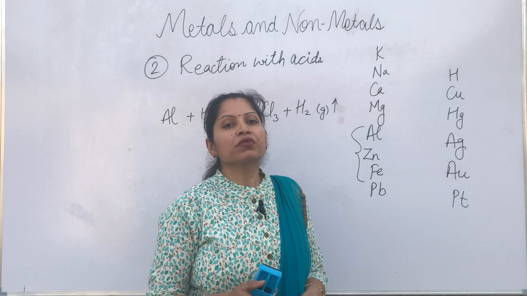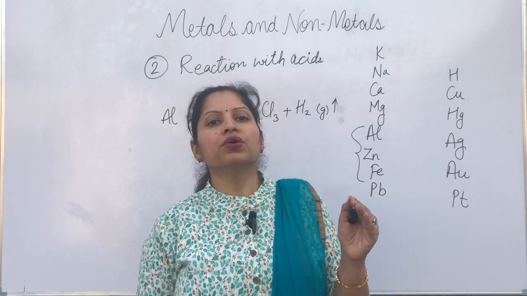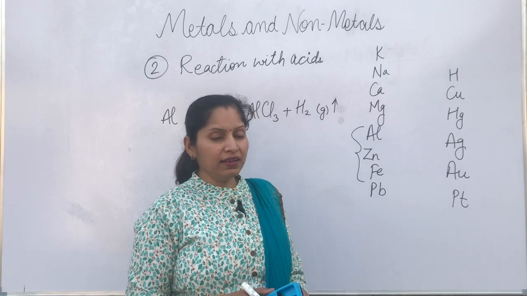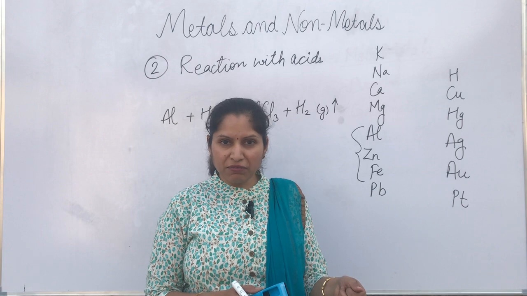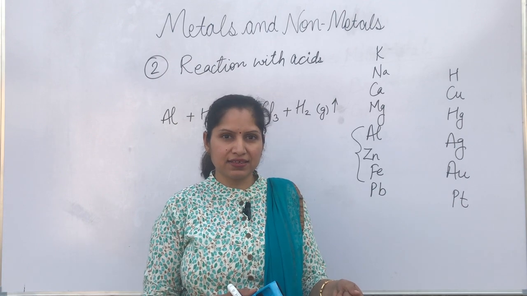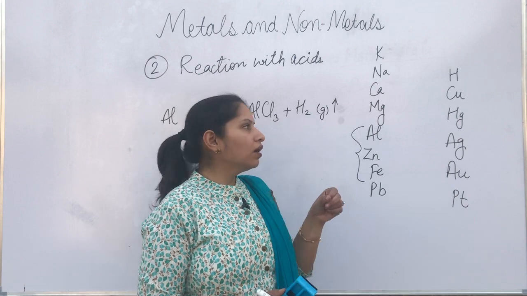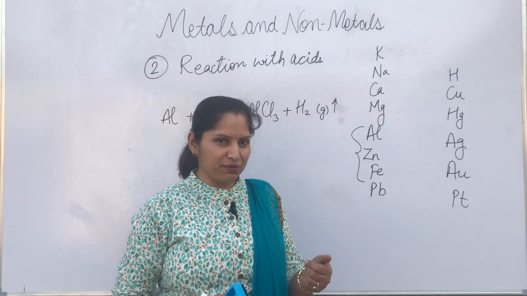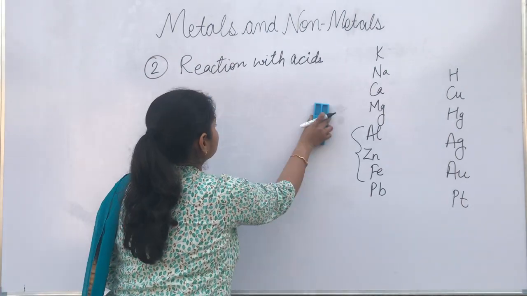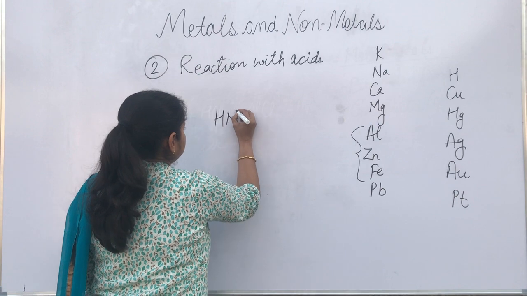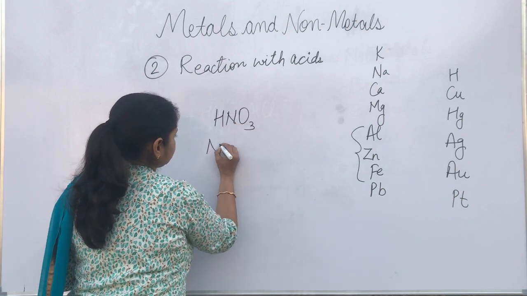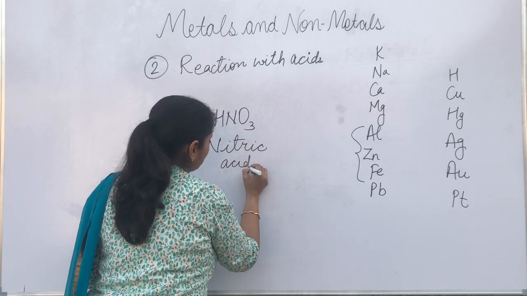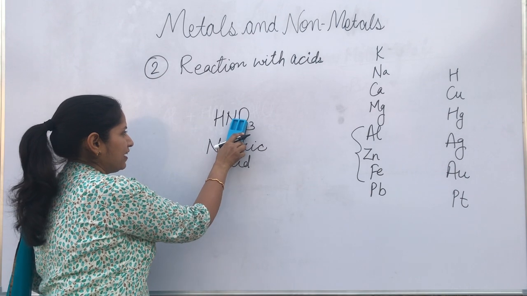So metals usually react with acids and produce hydrogen gas, but there is one acid which, when it reacts with any metal, doesn't form hydrogen gas, instead it forms water. Try to recall the name of that acid. I'll be writing it on the board. Just think. I hope you have guessed it correctly. You have recalled it. That is nitric acid, HNO3.